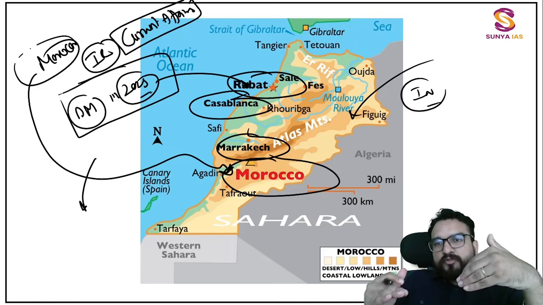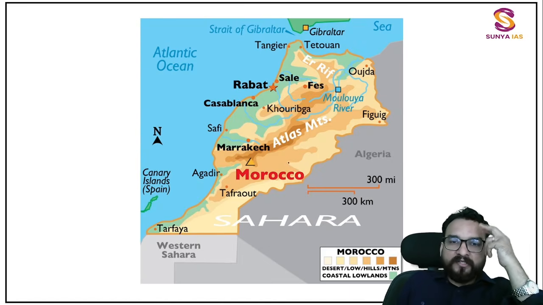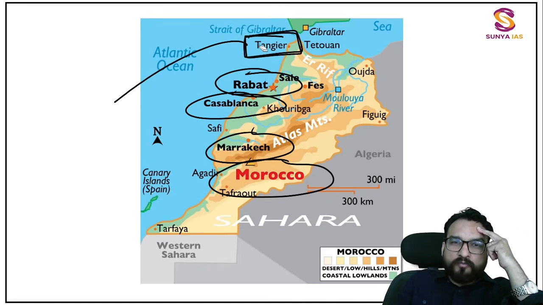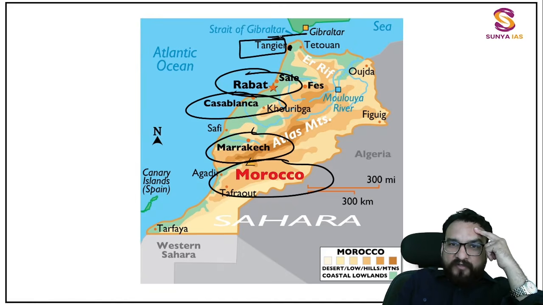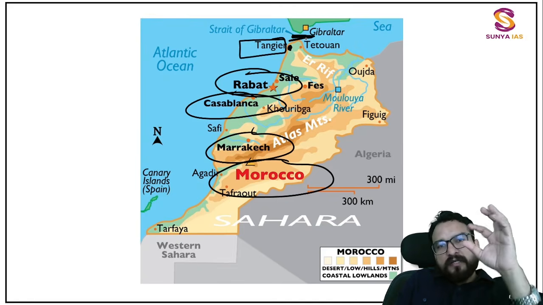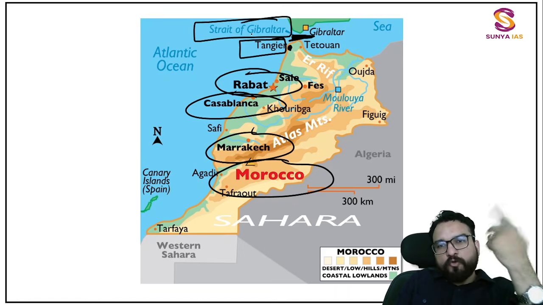Here what you need to remember is mapping-wise, from the mapping perspective, right, will not be complicated. So Morocco, Marrakesh, Casablanca, Rabat, and one more port I want you to remember, that is Tangier port, very strategic port because this is a port city, Tangier. Okay, and because over here entry is given to the Strait of Gibraltar, guys. Can you see that Gibraltar? Gibraltar is a place over here in the European country, which I'll be letting you know when we will be seeing these countries. Okay, so this is the narrow water body over here, which is known as the Strait of Gibraltar. I hope this is clear.